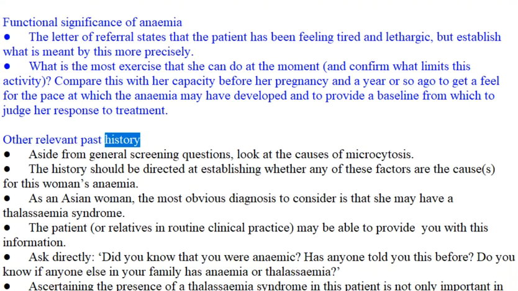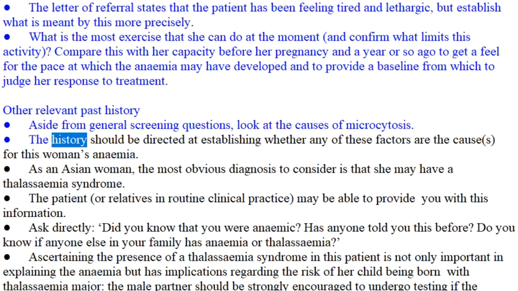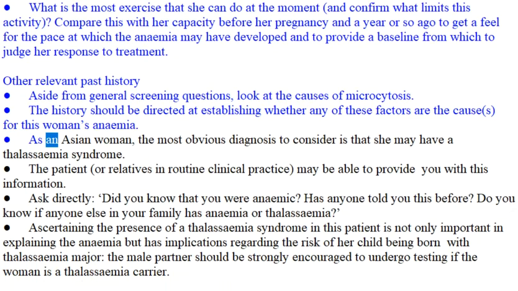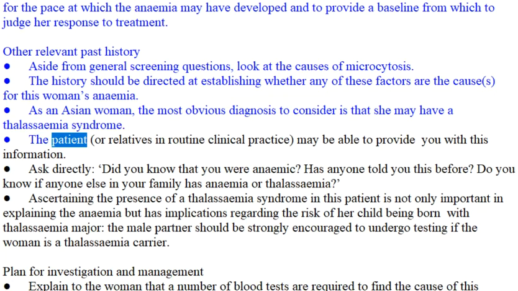Other relevant past history. Aside from general screening questions, look at the causes of microcytosis. The history should be directed at establishing whether any of these factors are the cause for this woman's anemia. As an Asian woman, the most obvious diagnosis to consider is that she may have a thalassemia syndrome. The patient, or relatives in routine clinical practice, may be able to provide you with this information.